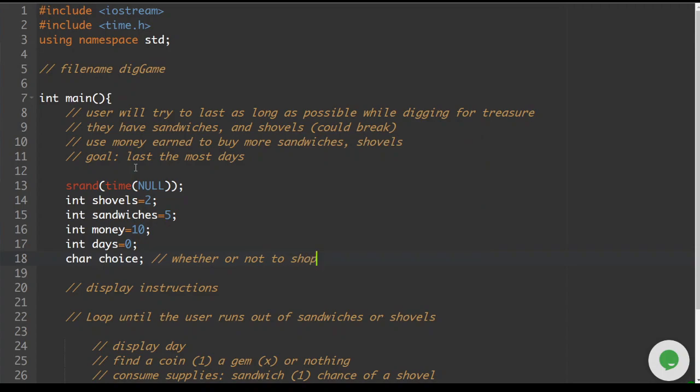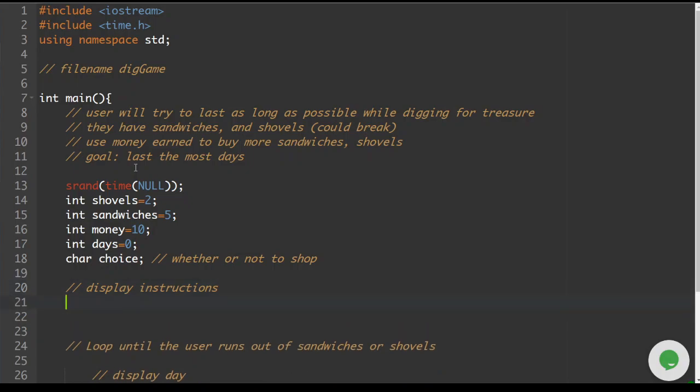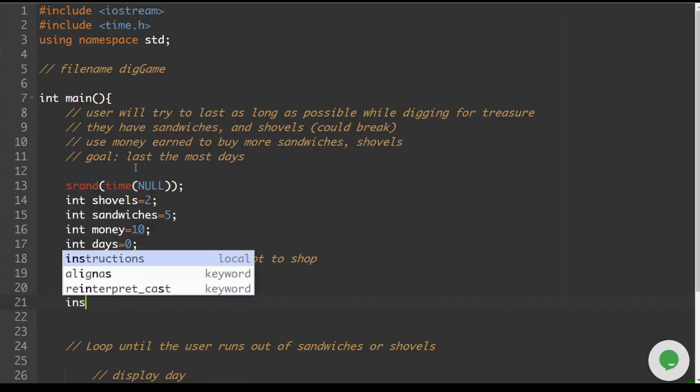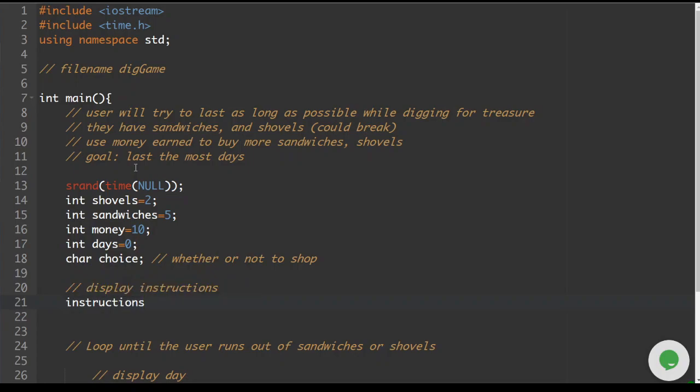Okay, so now we're going to start creating the program. So the first thing is we're going to display the instructions for the program. So what better way to do this than with an instructions function. Okay, so this one just has the purpose of displaying information.